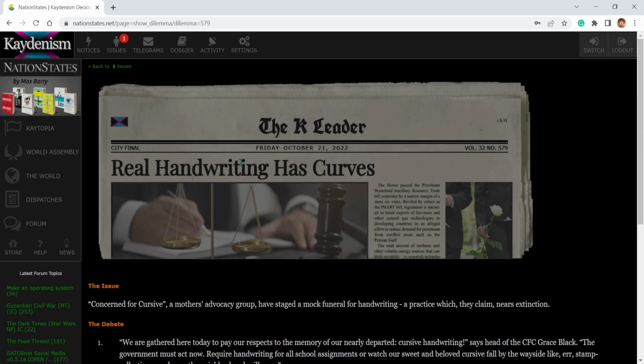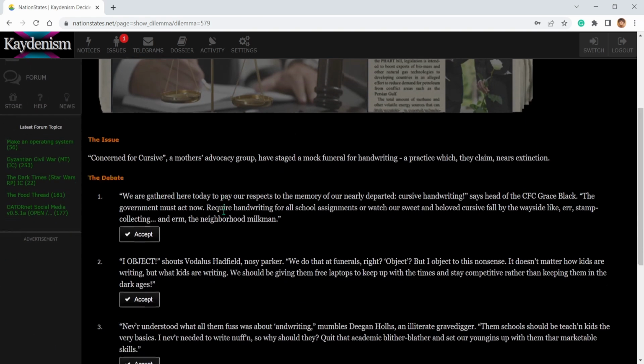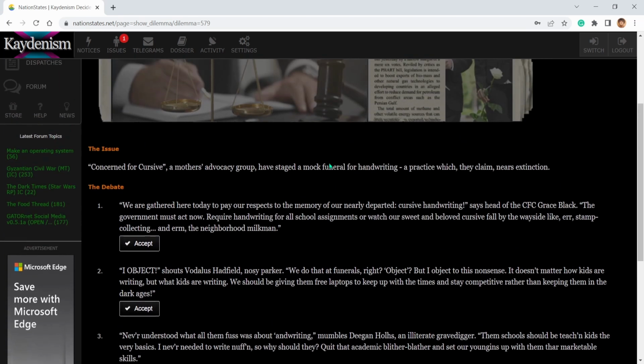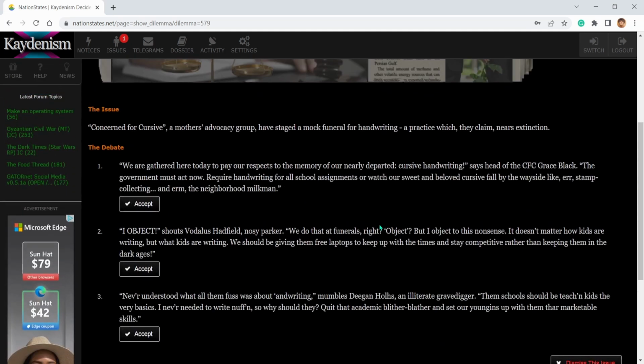So real handwriting has curves. What? Conserved for cursive. A mother's advocacy have staged a mock funeral for handwriting, a practice which they claim nears extinction. Okay, pay respects, cursive handwriting. The government's act now require handwriting for all school assignments to watch your sweet and beloved cursive fall by the wayside. Stamp collecting. The neighborhood. What? Funerals, right? Object, but I object to this nonsense.